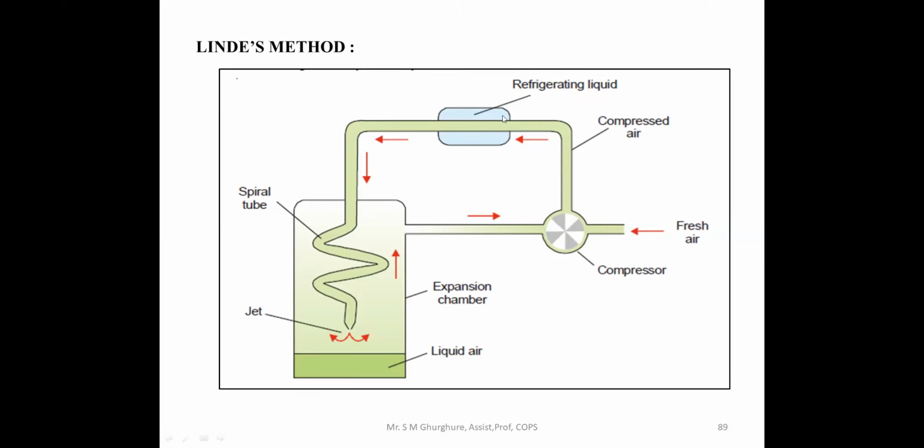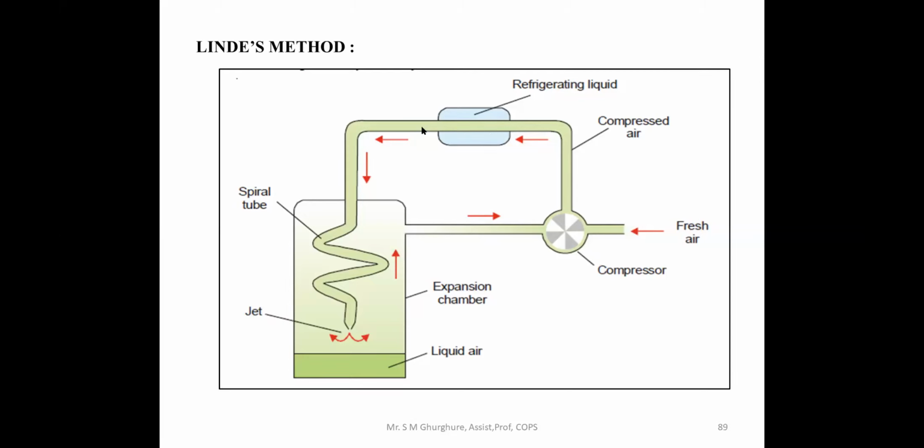In the refrigerating chamber, ammonia is used, and it reduces the temperature of that air. The pressure is already increased, but the temperature is decreased when the gas enters the refrigerating chamber.